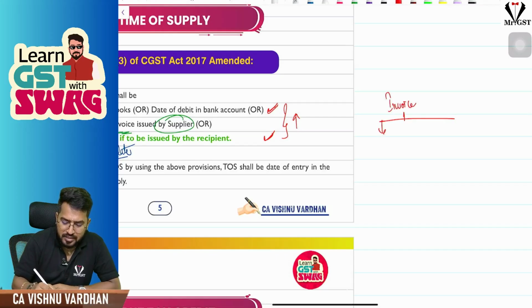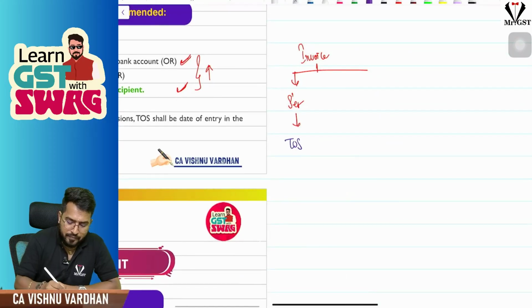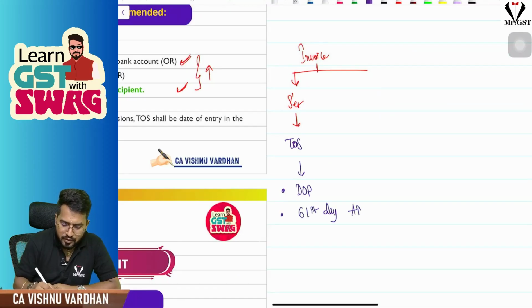Invoice is raised by the supplier. What is the time of supply? Time of supply will be date of payment or 61st day from actual date of invoice, whichever is earlier.